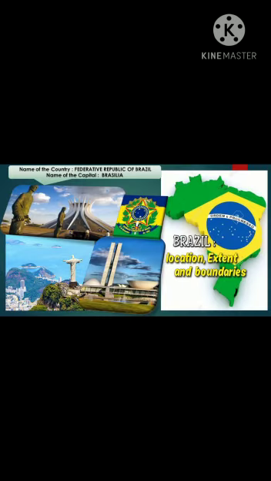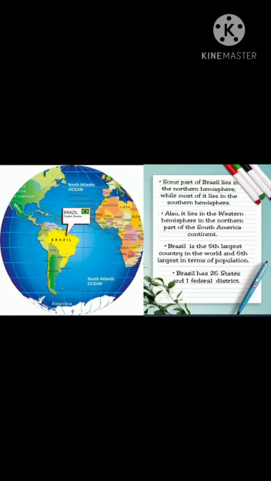Next, let's begin with the next country, that is, name of the country, Federative Republic of Brazil. Name of the capital, Brasilia. Some part of Brazil lies in the northern hemisphere while most of it lies in the southern hemisphere. Also, it lies in the western hemisphere in the northern part of the South American continent. Brazil is the fifth largest country in the world and sixth largest in terms of population. Brazil has 26 states and one federal district.